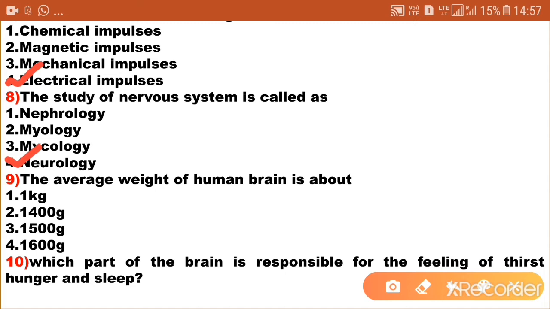The average weight of a human brain is about: first option, 1 kilogram; second option, 1400 gram; third option, 1500 gram; fourth option, 1600 gram. So the correct answer is 1400 gram, or 1.4 kg.